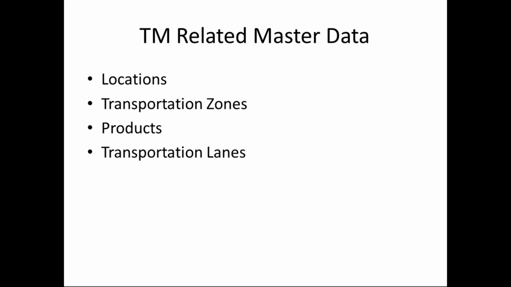Okay, so those locations we will see, and the location master data also we will see. And transportation zones also, I will tell you what transportation zones are. And product is nothing but the material which is transferred from the R3 to TM. And the transportation lanes are also something specific to TM.